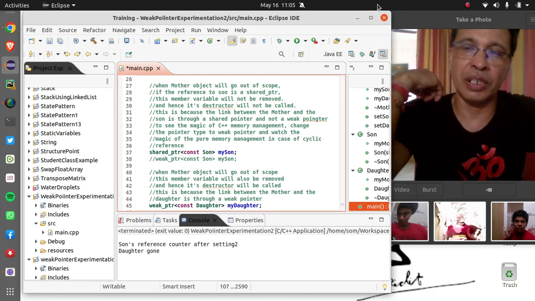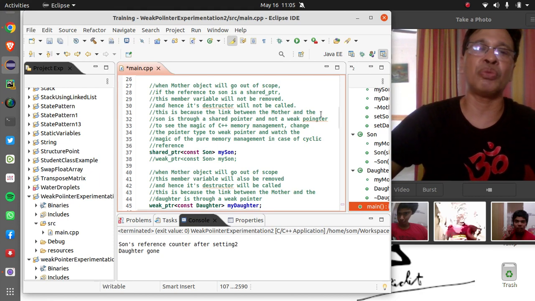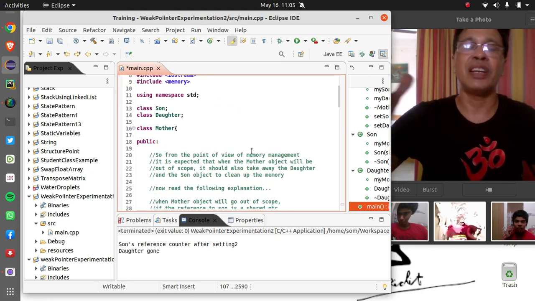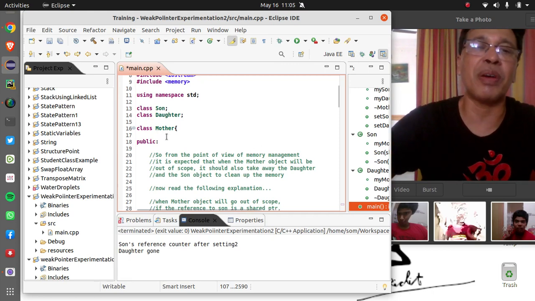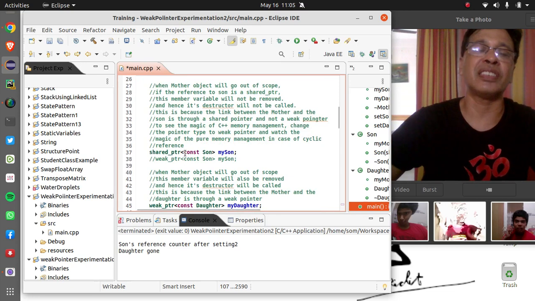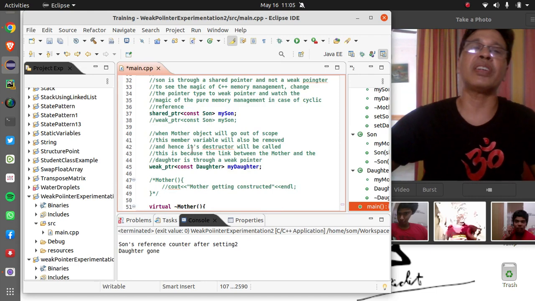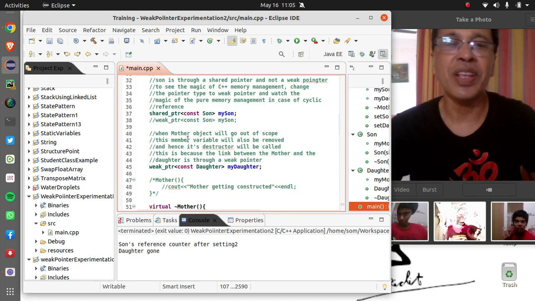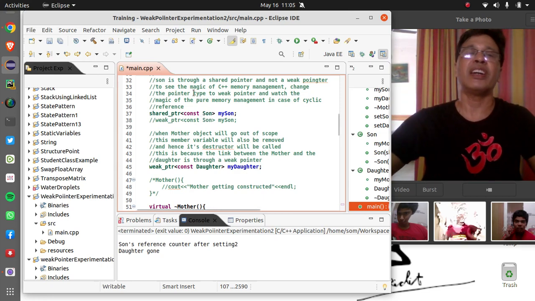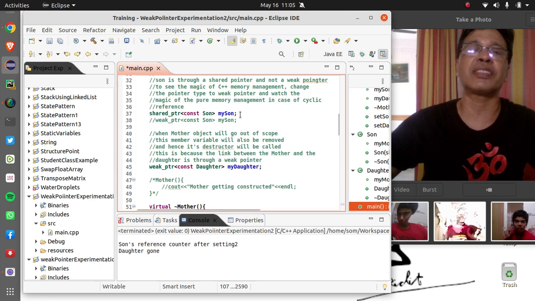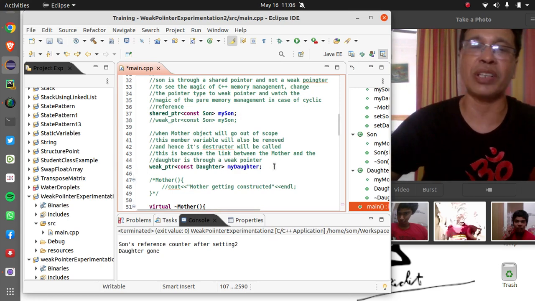If we use shared pointers, let me show this with a typical family hierarchy. Suppose there is a class called mother, and it has its own member variables, one son and one daughter. Suppose we have kept the reference of the son as a shared pointer, and I have kept the daughter's reference as a weak pointer.